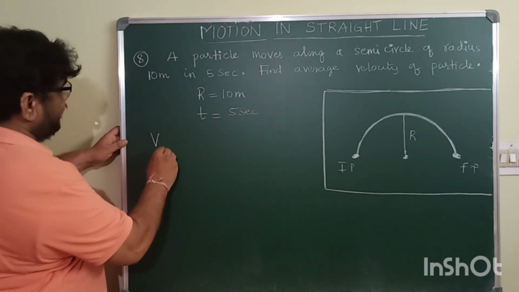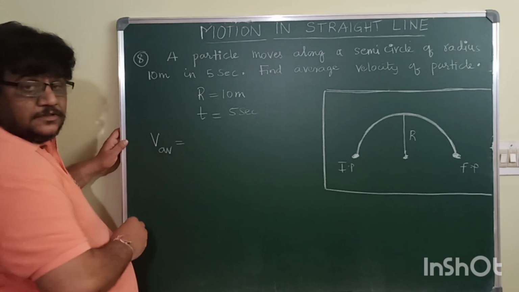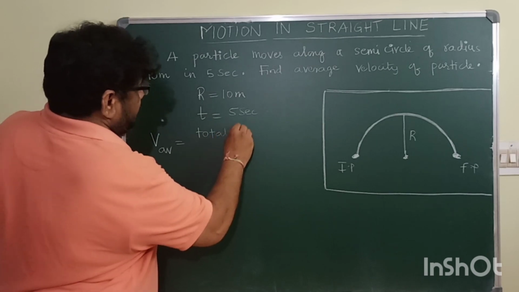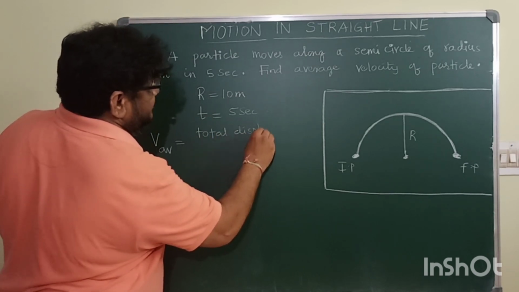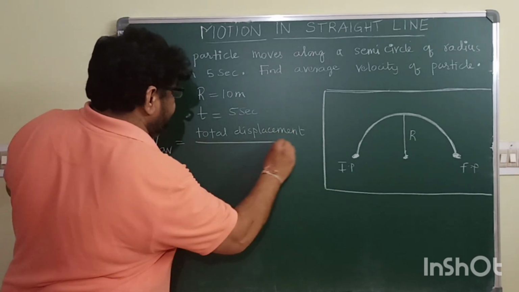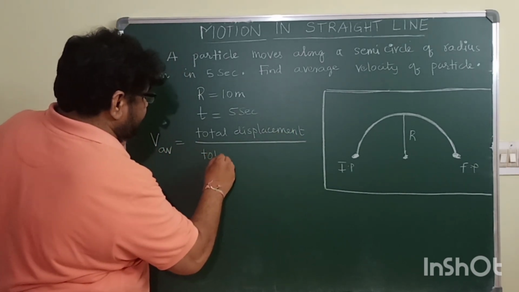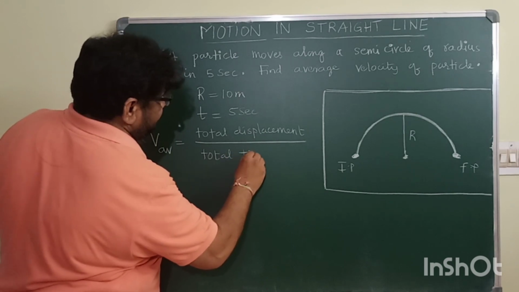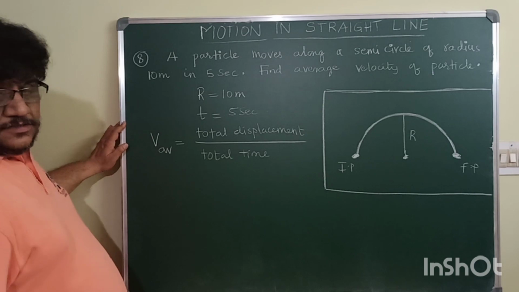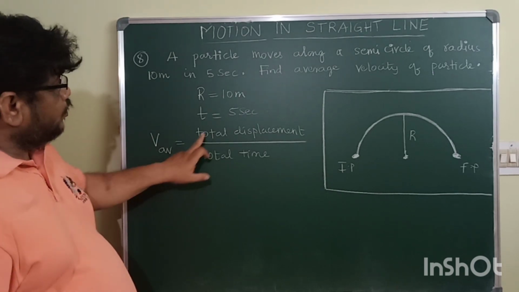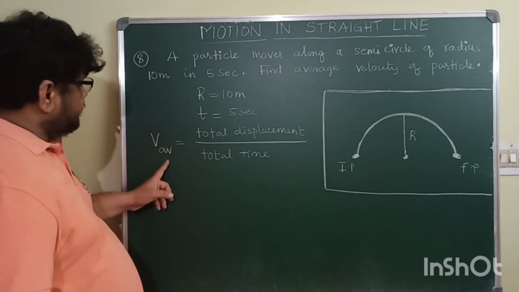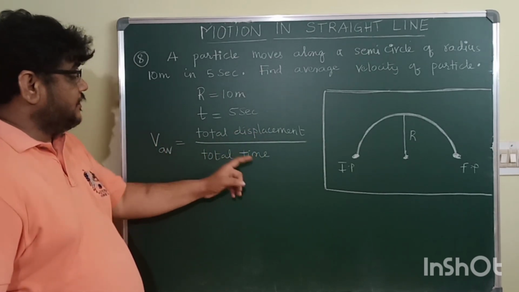So V average is equal to total displacement by total time. Average velocity is total displacement by total time. It's not average speed. Average speed is total distance by total time.